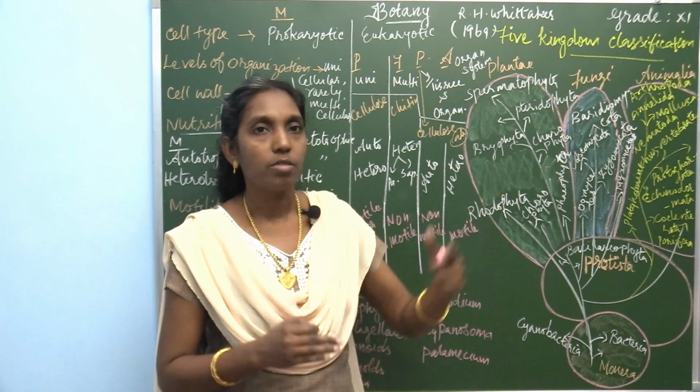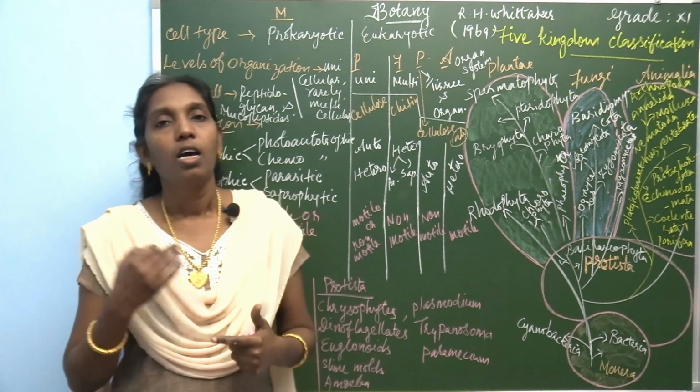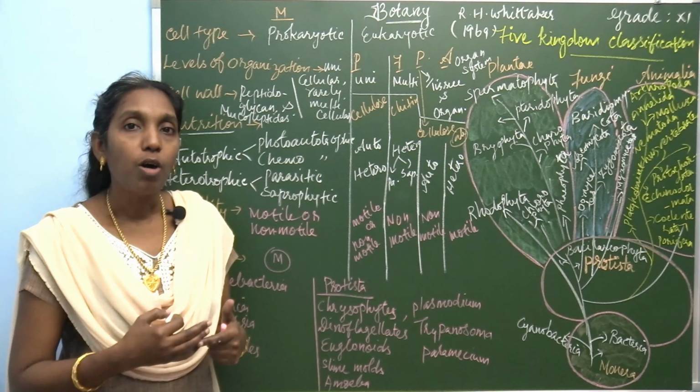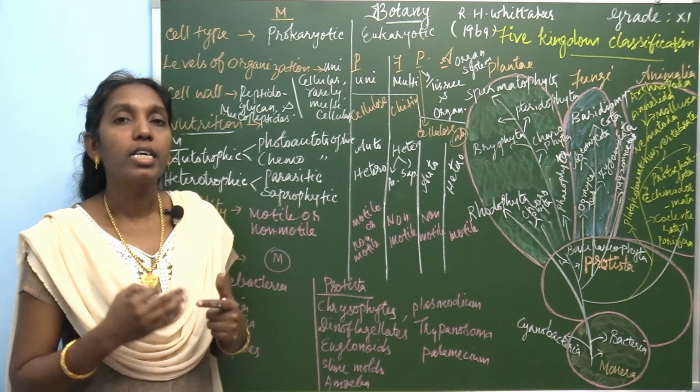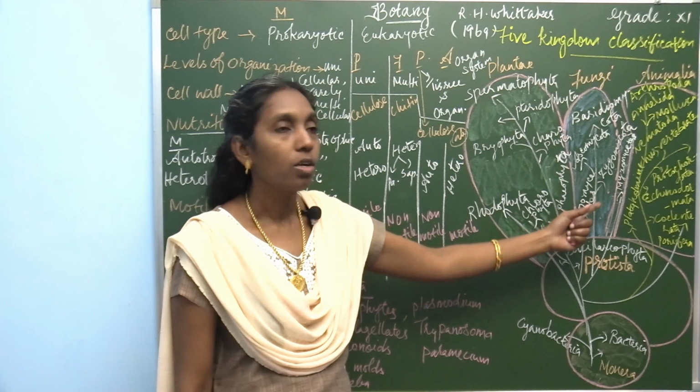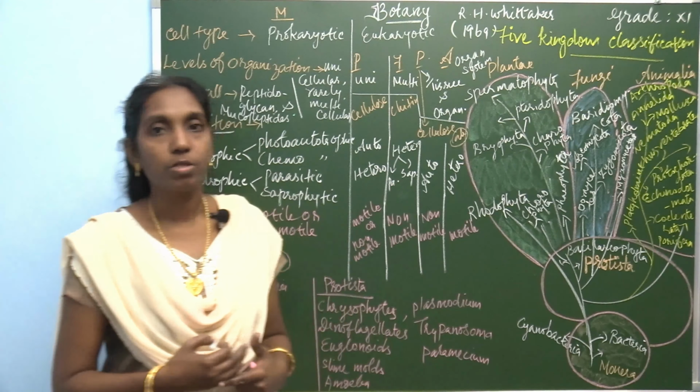But eukaryotic organisms possess a well-defined nucleus as well as membrane-bound organelles, such as mitochondria and chloroplast. So in Kingdom Monera, the first kingdom, all the organisms are prokaryotic. The remaining kingdoms all contain eukaryotic organisms. Even in fungus, eukaryotic organisms are present.